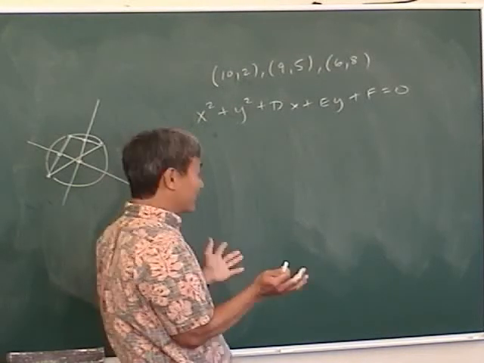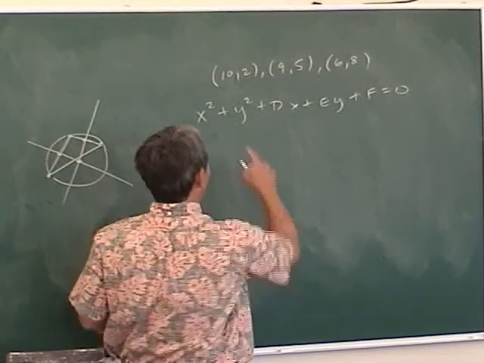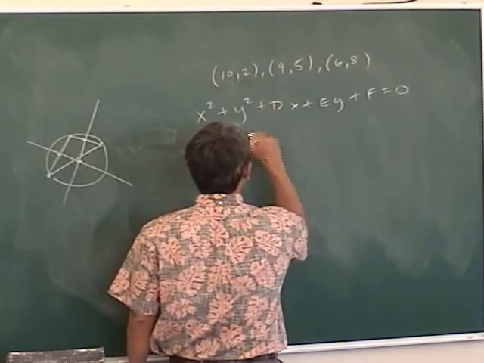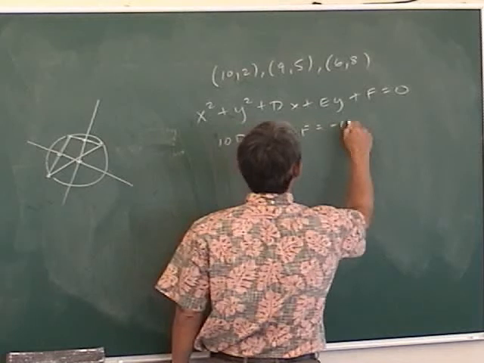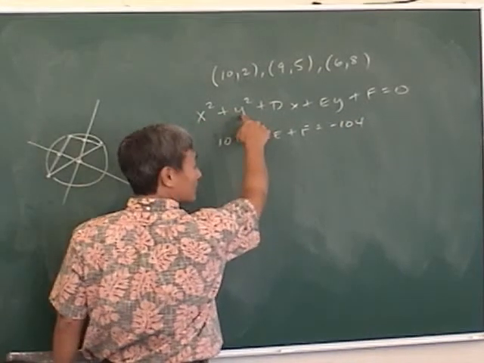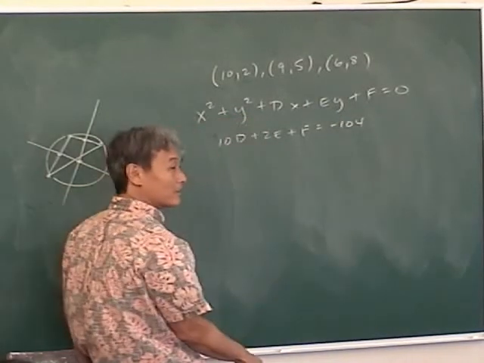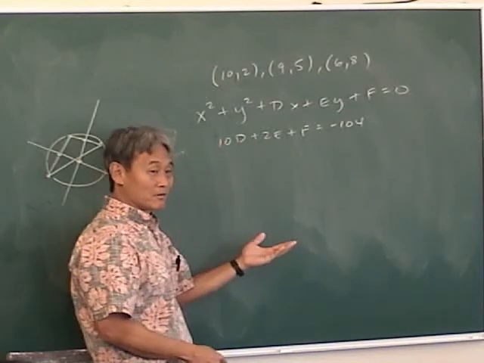Either way, you're going to have to do work, okay? This is much faster. Now watch what I do to save time. I'm going to plug in 10 for x and 2 for y. 10b plus 2e plus f equal negative 104. Well, if I plug in 10 here and 2 there, isn't that 100 plus 4? What is 100 plus 4? Yeah, you move it on the other side already. Because isn't this the way you're used to saying 3 equations, 3 variables?